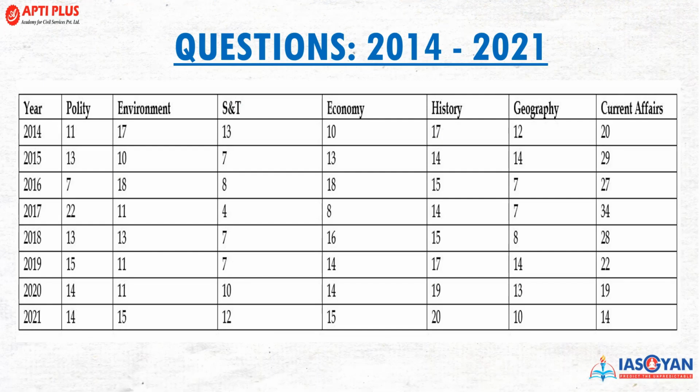Now in this picture, you can see the comparison for the questions that were asked from 2014 to 2021. So for every subject, we have segregated the number of questions that were asked. You can pause this video and check it out. You can even take a screenshot, or you will get this particular image in a file also that you will download, right? So this is the variation of questions asked by the UPSC for the entire period.